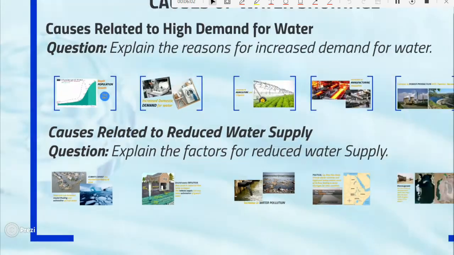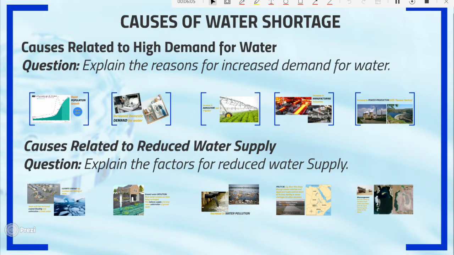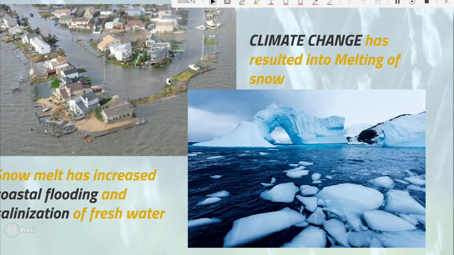So next up, we want to look at level 2 of the causes, and here we said these points are related with the reduced water supply. Number 1, we're going to look at climate change, and of course the climate change has resulted in melting of ice as a result of global warming, basically the persistent increase in global temperatures. So as the ice melts, this is going to increase the cost of flooding, and that means that as salt water overflows into freshwater bodies like rivers and swamps and lakes near the coastal areas, water becomes salty, and that means it will not be available for use for home consumption or for any other human uses.